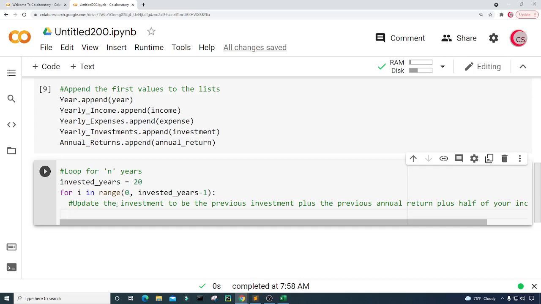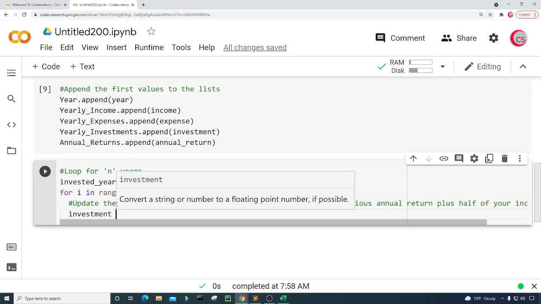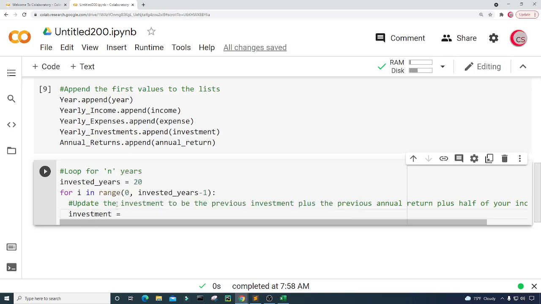Update the investment to be the previous investment. So we're going to set investment equal to income divided by 2, right? Because this will be our current investment for the year.